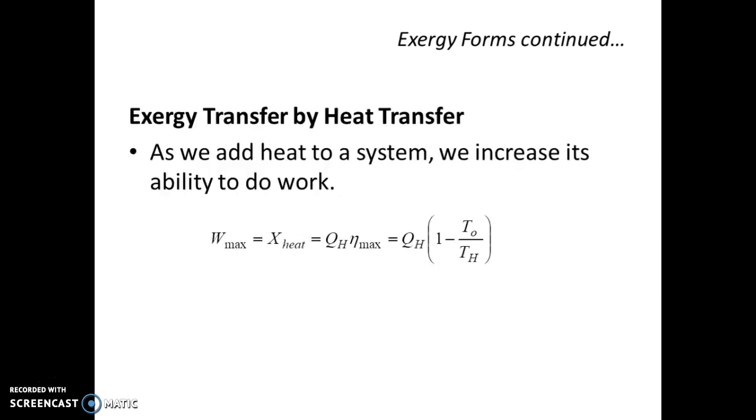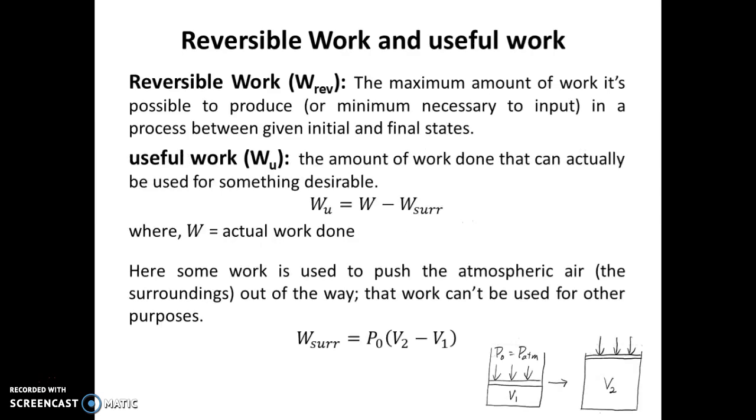Exergy transfer by heat transfer. As we add heat to the system, we increase its ability to do work. It is represented with X suffix heat, equal to Q_H. That means heat is transferred from the high temperature source at maximum efficiency, which is the Carnot efficiency. That is equivalent to Q_H into eta max, where the Carnot efficiency is 1 minus T naught by T_H.